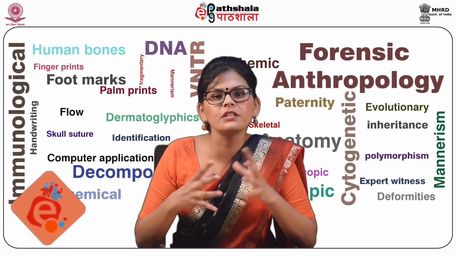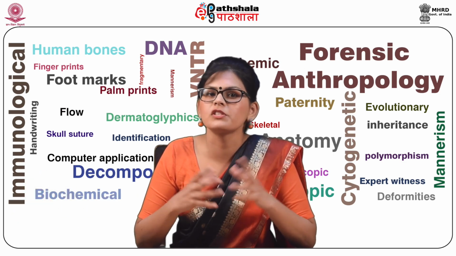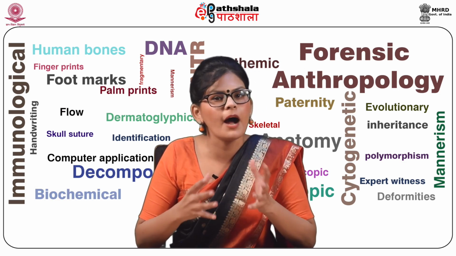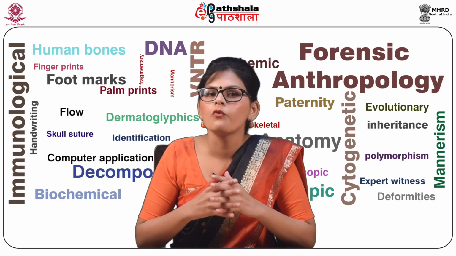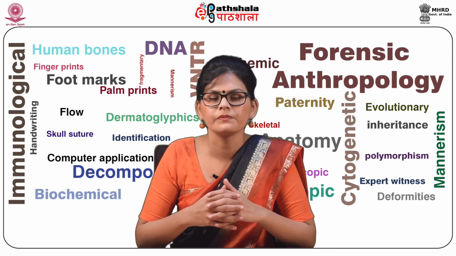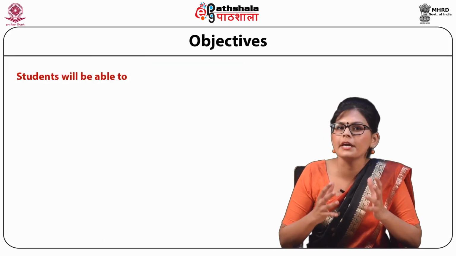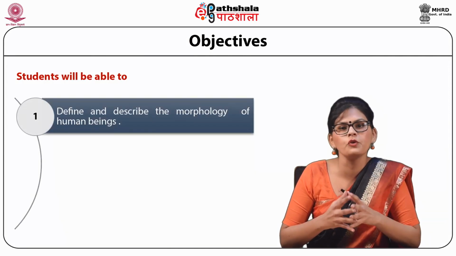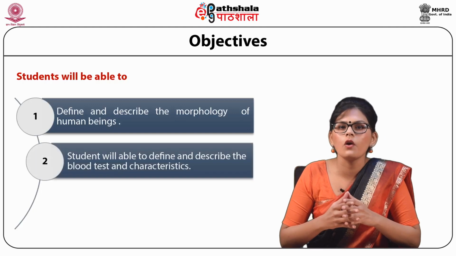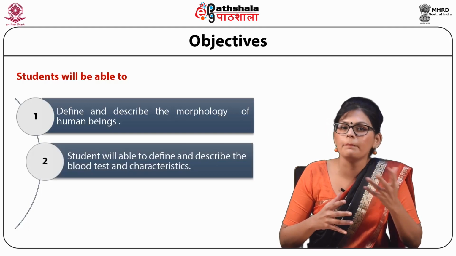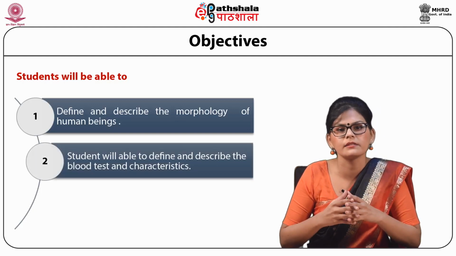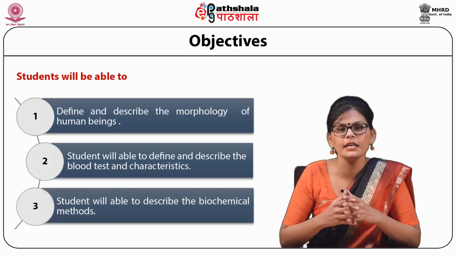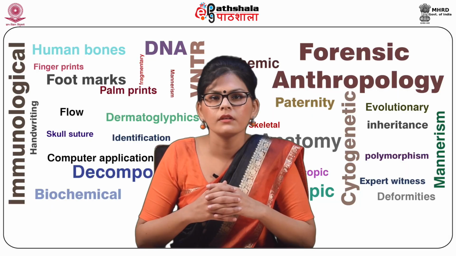Today I am going to discuss a module entitled Morphological, Serological and Biochemical Methods under the Forensic Anthropology paper. After going through this module, you will be able to define and describe the morphology of human beings. Students will also be able to describe the blood test and their characteristics. This module will also let students understand the biochemical methods.